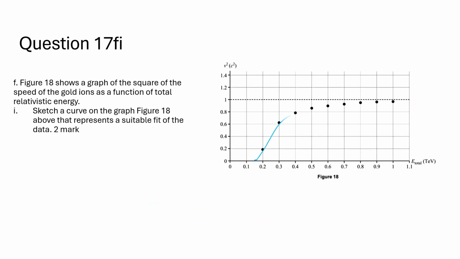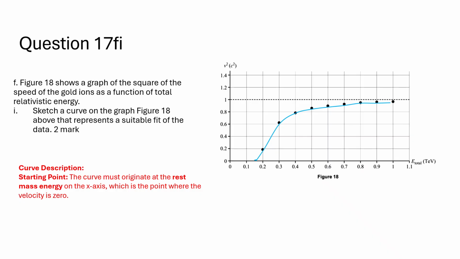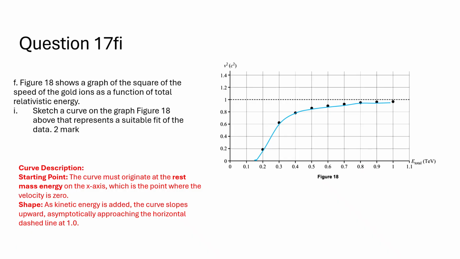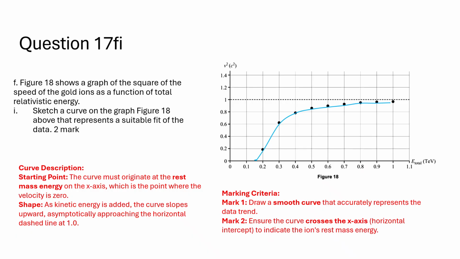Curve description. Starting point: the curve must originate at the rest mass energy on the x-axis, which is the point where the velocity is zero. Shape: as kinetic energy is added, the curve slopes upward, asymptotically approaching the horizontal dashed line at 1.0. Marking criteria. Mark 1: draw a smooth curve that accurately represents the data trend. Mark 2: ensure the curve crosses the x-axis, the horizontal intercept, to indicate the ion's rest mass energy.